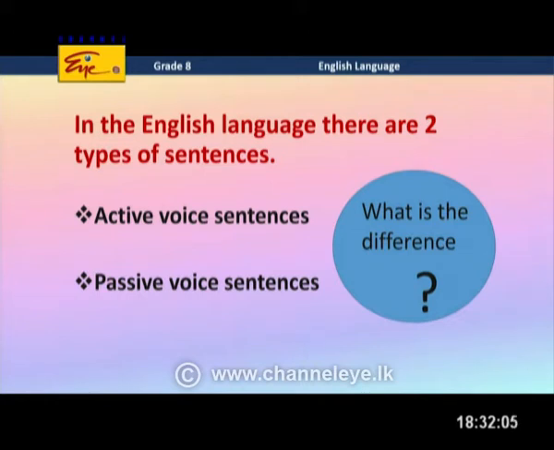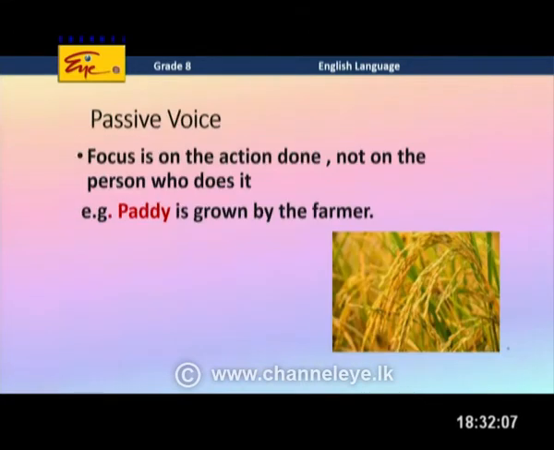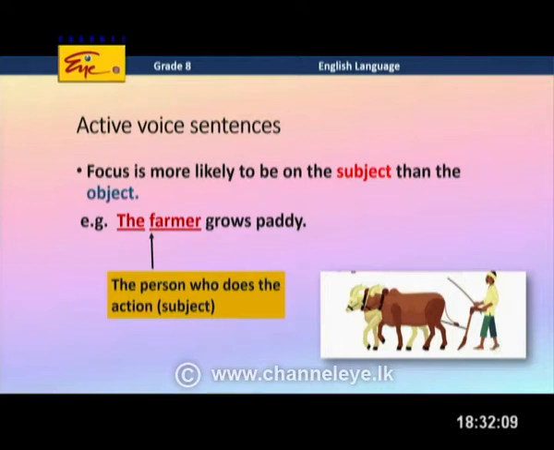So by now you might have got an idea what we are going to do, right? Okay, so in active voice sentences, dear children, we focus on the subject more than the object. Miss Chamari, can you read this sentence for us? The farmer grows paddy.